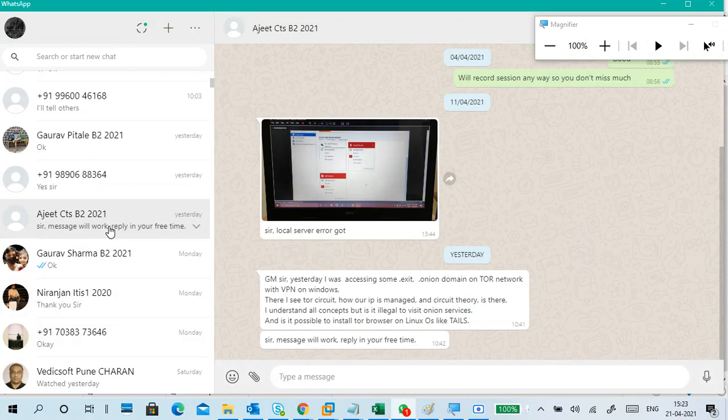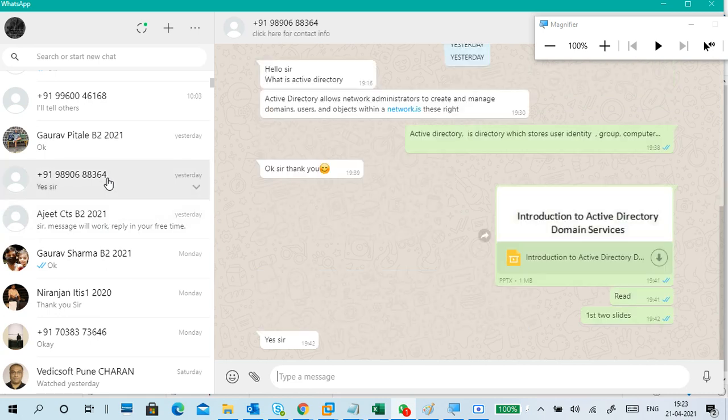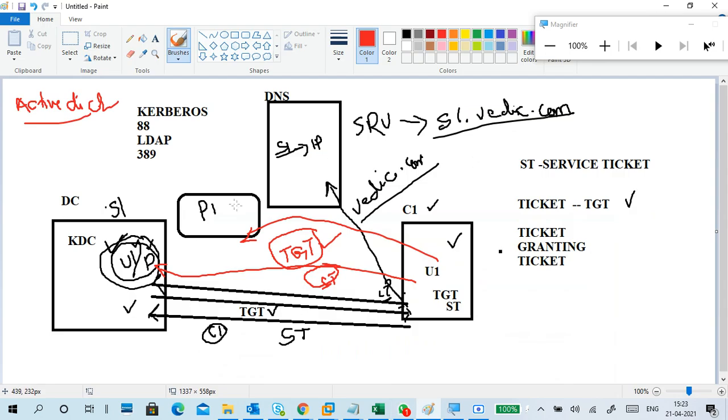Okay, this is very old. One second, I will go. It's very big. This is a PPT, introduction to Active Directory Services. It is in the group. Guys, go through this. First is just an introduction part only. Second slide will give you a clarification. Just go through it once, no need to read everything.